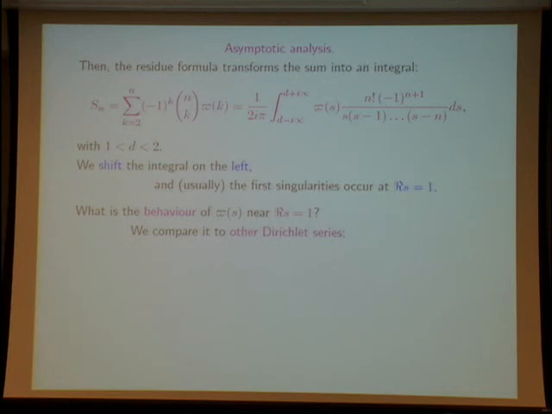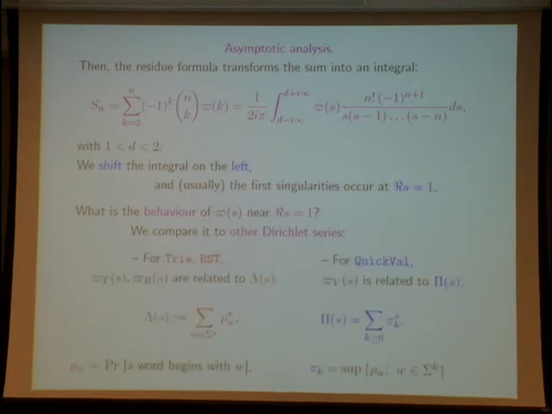In order to obtain the behavior of the series varpi near real part of s equal to 1, we compare varpi to other Dirichlet series. For trie and BST, I have already said that varpi is close to lambda of s, so I am interested in the behavior of lambda of s.